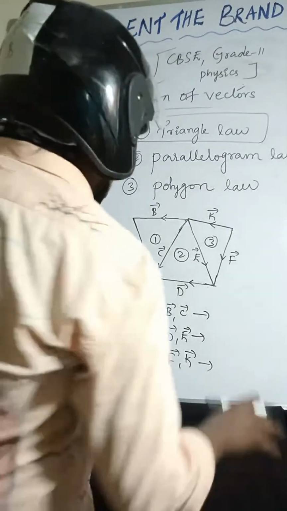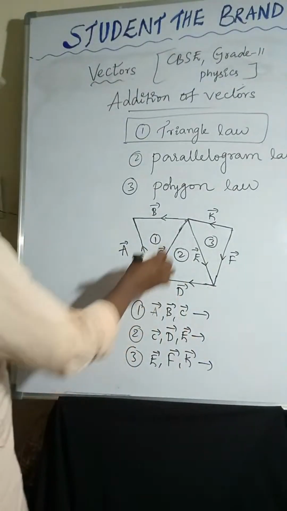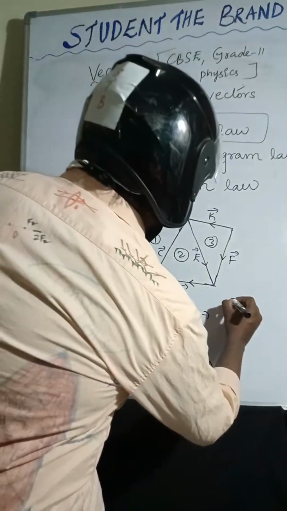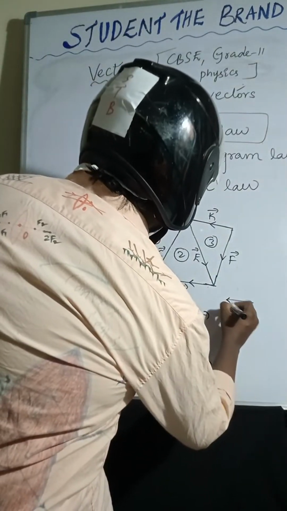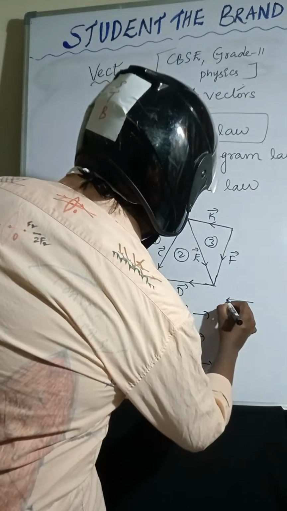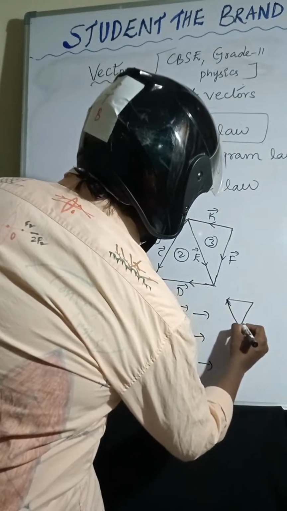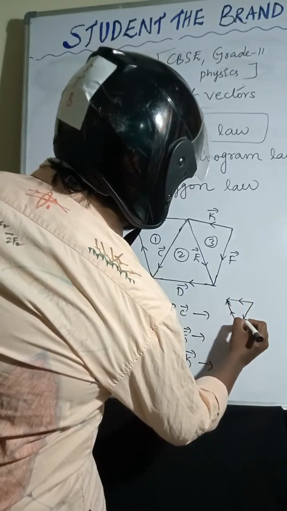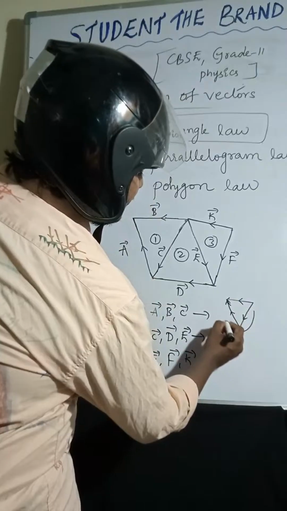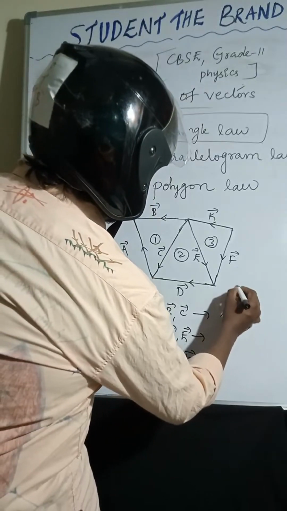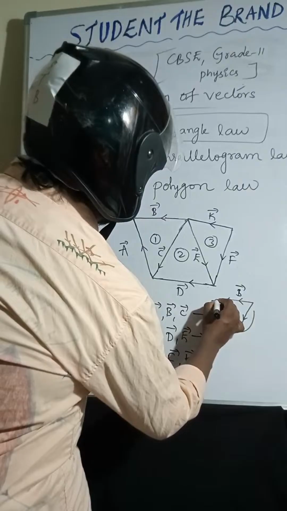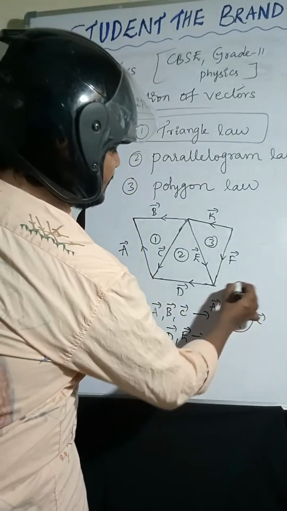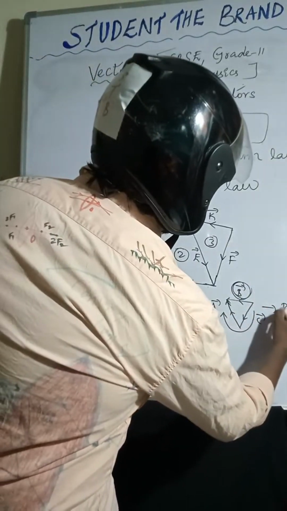Okay, check once. Observe the first triangle. This is one direction, and this one is in this direction, and this one. So along this one and along this one, these two vectors are in the same direction. C bar and A bar are in the same direction, only B bar is in the opposite direction. So B bar is the resultant.